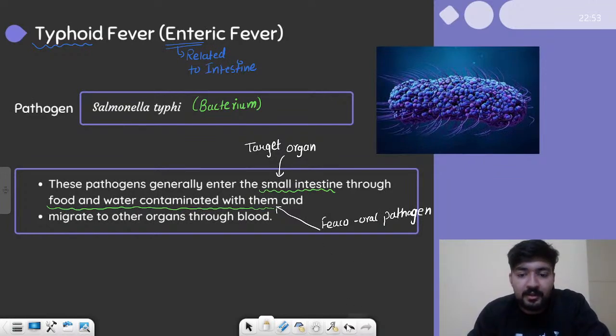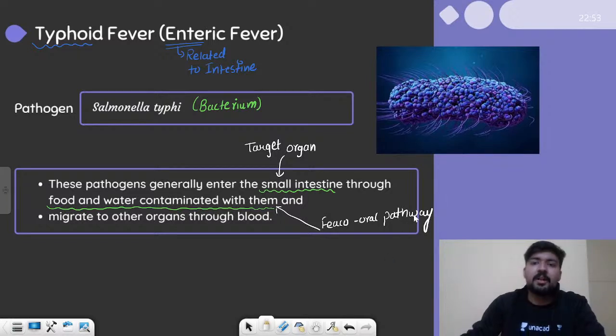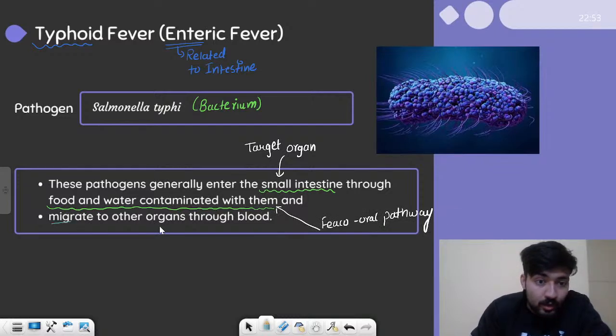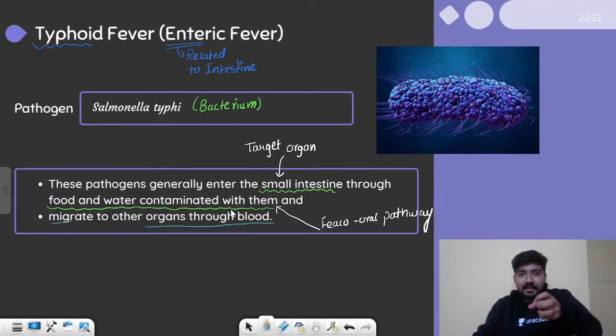All right. Now, after entering the intestines, they do not stop. They migrate to other organs through blood. So through intestines they move into blood, and then they can spread in the whole body, right? So these are the major features of typhoid fever.